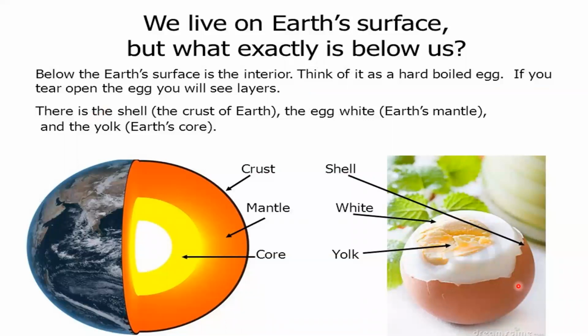That is the shell. That is just like the crust of the earth. And this egg white is nothing but just like the mantle, Earth's mantle. And this is the yellow part. This yolk is the core. See here? So the core is again divided into inner core and outer core. So this is the core of the earth, inner core. This is outer core. This is mantle. And this is crust.